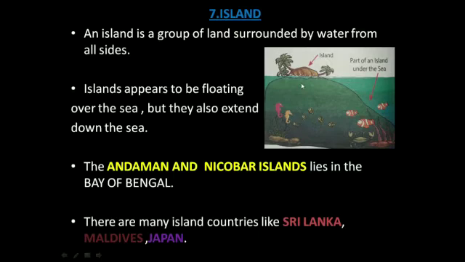Here you can see this part of the island seems to be floating above the sea. And here the rest of this island is under the sea. The Andaman and Nicobar Islands lie in the Bay of Bengal. There are also many island countries like Sri Lanka, Maldives and Japan.